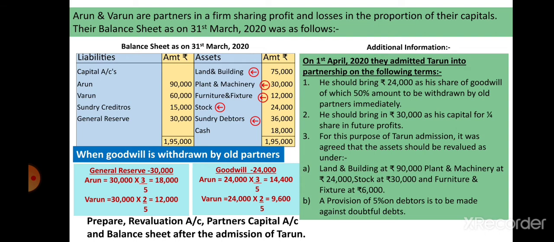Coming to the next, he should bring rupees 24,000 as his share of goodwill. Now students, you must know goodwill is not a thing. It is an intangible asset of the firm. And here it is brought by the new partner in cash. So what will be the entry? Now you recall it. I will tell you later.